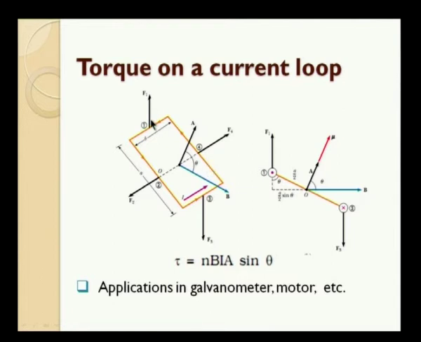But the forces F1 and F3, though opposite in direction, are at a distance from the reference point that we have. Two opposite forces separated by a distance would definitely cause a couple on the loop. So, this will cause a resultant torque, a couple, on the loop.